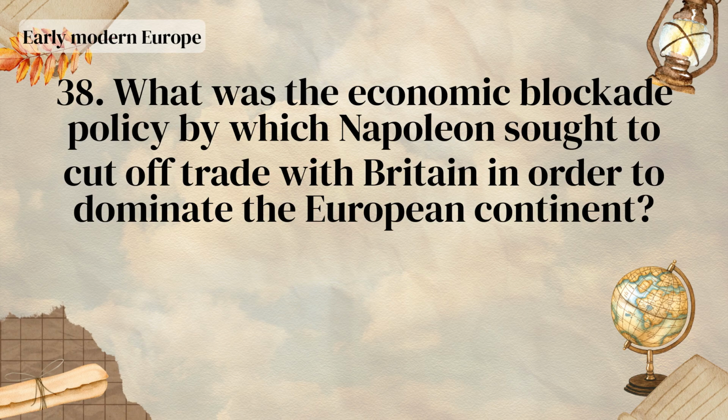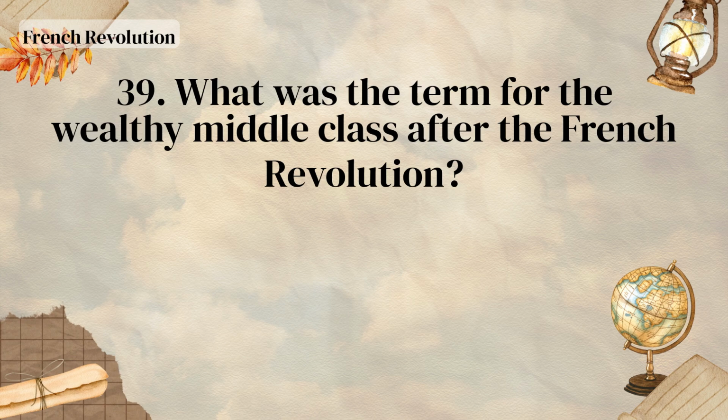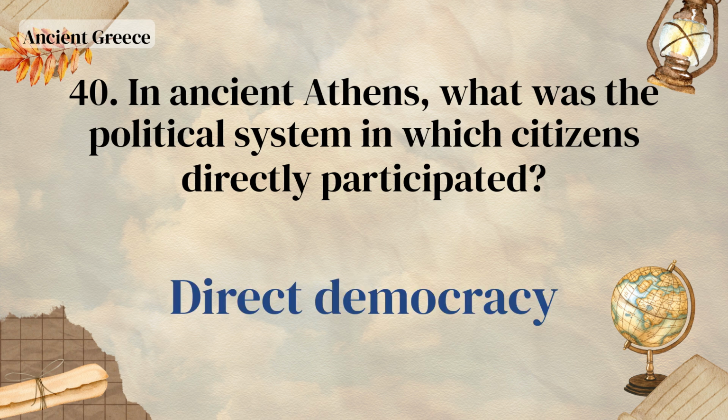Chivalry. What was the economic blockade policy by which Napoleon sought to cut off trade with Britain in order to dominate the European continent? The Continental System. What was the term for the wealthy middle class after the French Revolution? Bourgeoisie. In ancient Athens, what was the political system in which citizens directly participated? Direct democracy.